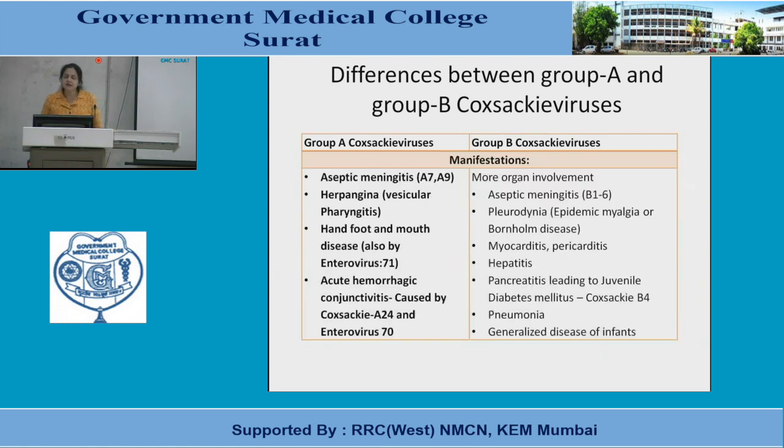These are the diseases caused by Coxsackie viruses. Group A Coxsackie viruses are responsible for aseptic meningitis, herpangina, hand, foot and mouth disease, and acute hemorrhagic conjunctivitis caused by Coxsackie A24 and enterovirus 70. Hand, foot and mouth disease is caused by enterovirus 71. Group B Coxsackie viruses are associated with aseptic meningitis, that is B1 to 6, pleurodynia, myocarditis, pericarditis, hepatitis, pancreatitis associated with Coxsackie B4, pneumonia and generalized disease of infants.